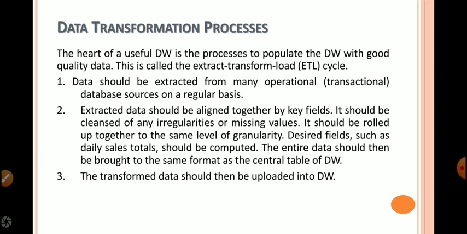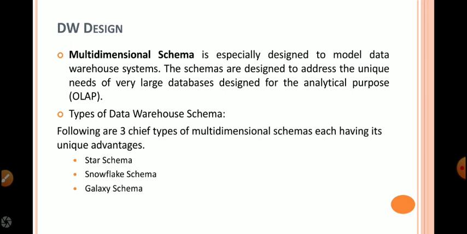Data aggregation. The process of calculating the summarized data from the detailed data we call data aggregation. Along with these operations, in this section we are going to conduct some activities like testing the slowly changing dimension, also generating the surrogate keys. These are the processes which are involved in data transformation. Next, data warehouse design.